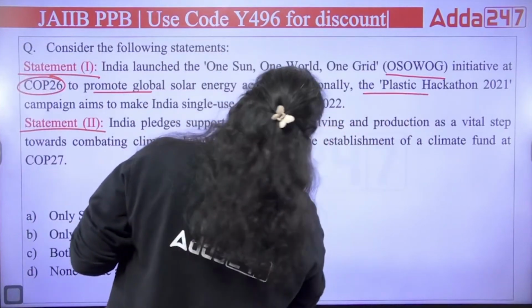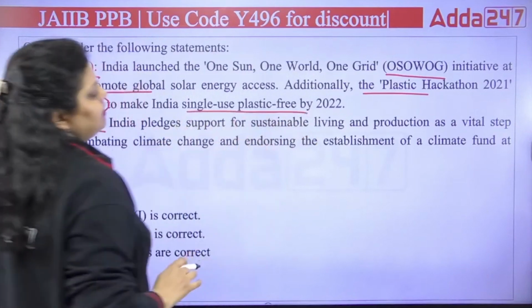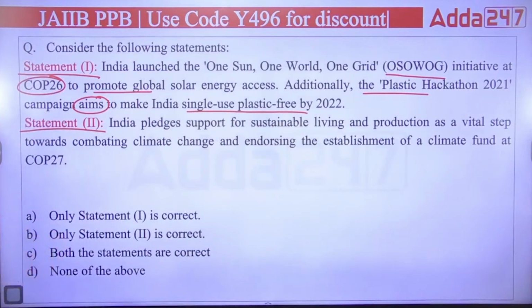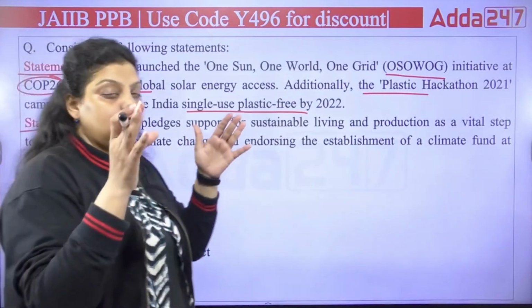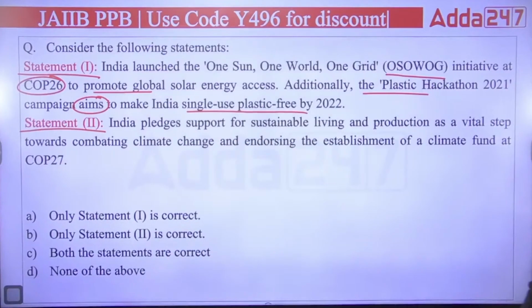Additionally, the Plastic Hackathon 2021 campaign aims to make India single-use plastic free by 2022. That was the first, the target India has taken in context to climate change. Next, India wanted to become a single-use plastic-free country by the year 2022. That's why the Plastic Hackathon has been introduced.